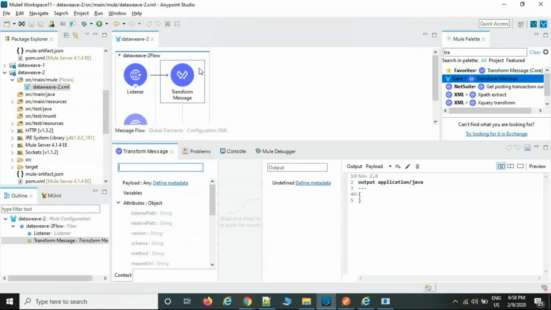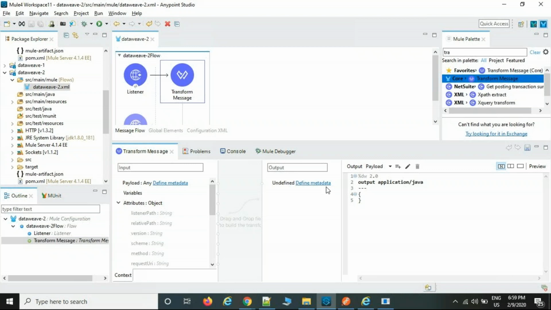If you select this palette, you can see there are tabs available. One is input, and output, and this is the place where we are going to write the DataWeave language. Input means if my customer shares an example input file as a CSV file, we need to import the CSV file from here. If the target system is expecting, for example, a JSON or XML file, we need to import the XML file as output.